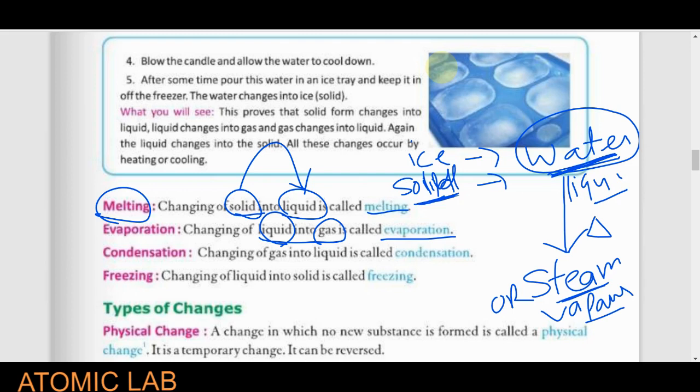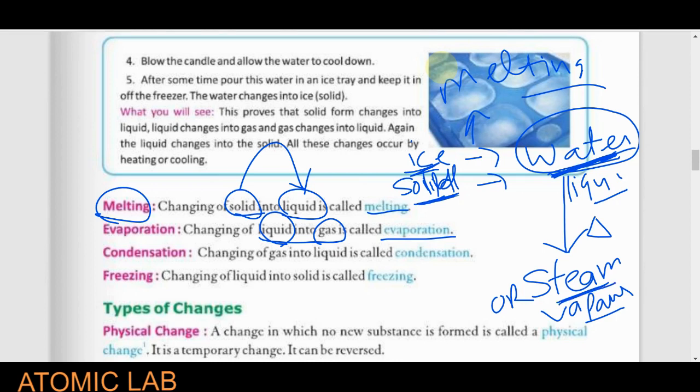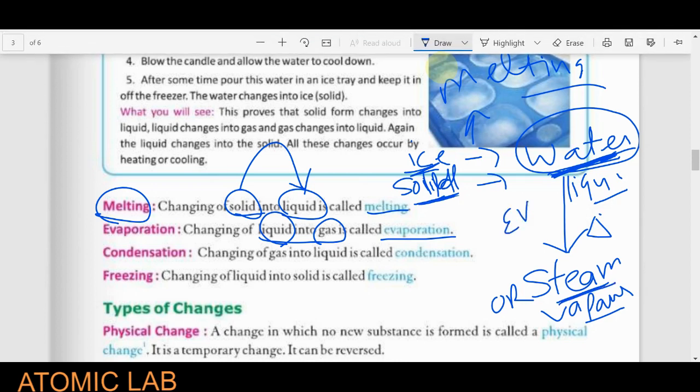So you have to remember, if ice is converting into water, this process is known as melting. And if we convert a liquid into vapor, this process is known as evaporation.